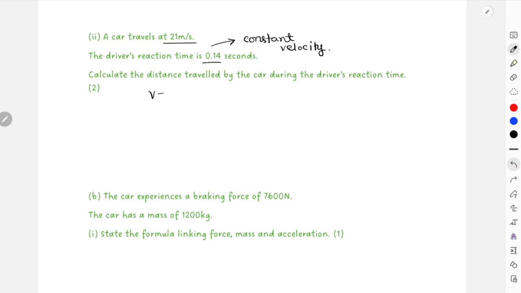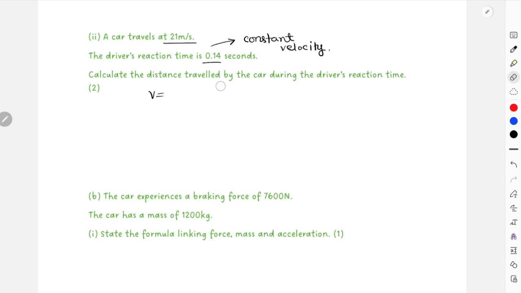I would always suggest, write the equation in symbols at least. D by t and then 21 over 0.14 seconds. Wait, I don't have my calculator. 1 minute. 21 over 0.14. This one turns out to be 150. Oh wait, 1 minute.